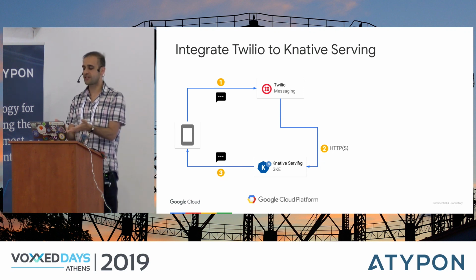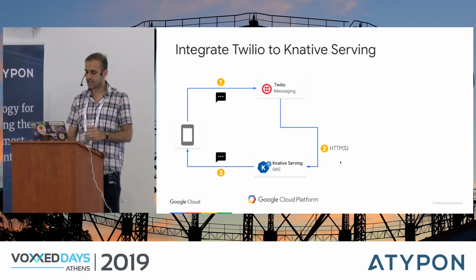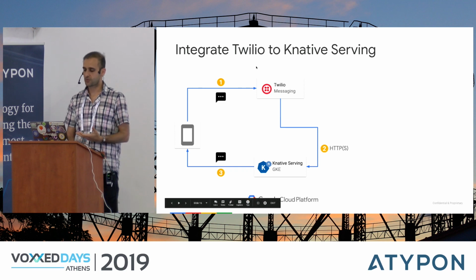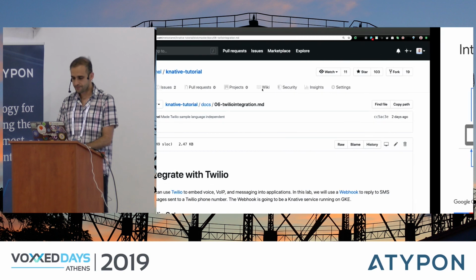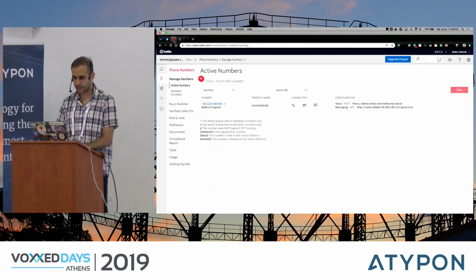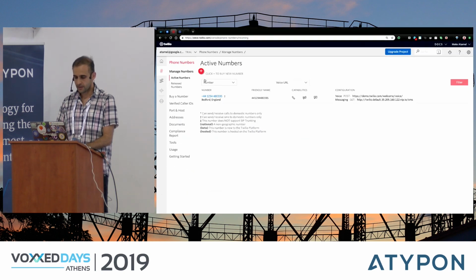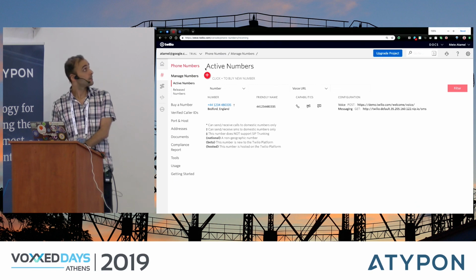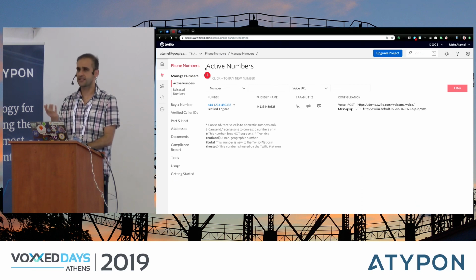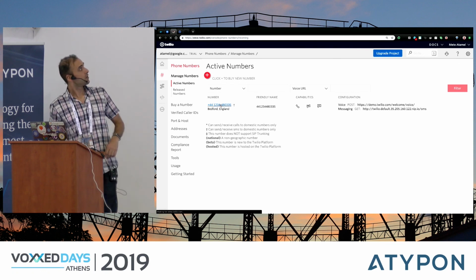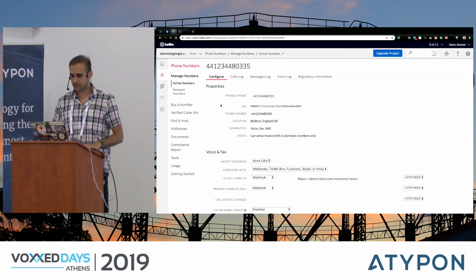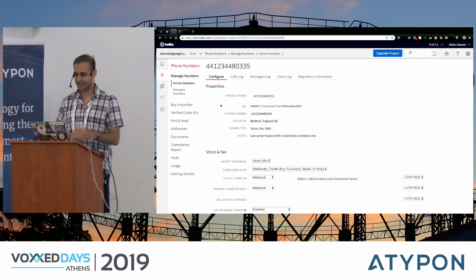I wanted to see if this works. And it works because a Knative service has a public endpoint, and Twilio can make a call to the public endpoint. So to set this up, I went to the Twilio page, and I think by default, at least in the UK, for free, you can get a UK number. So this is my UK number. Feel free to call or SMS this number, by the way, because it's not me who's going to answer it. It's going to be Knative.